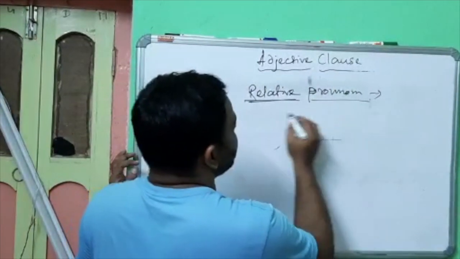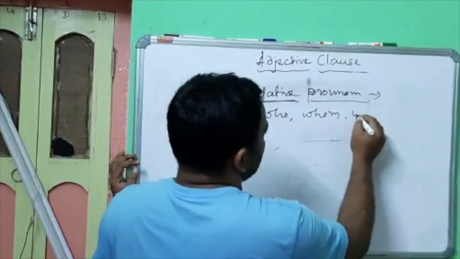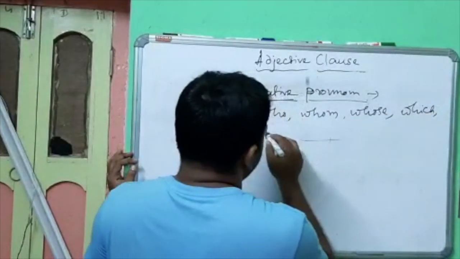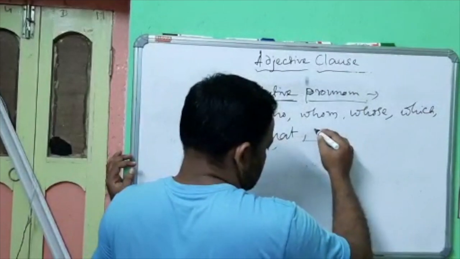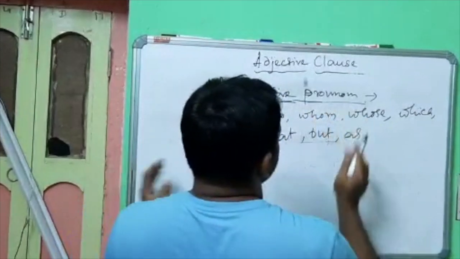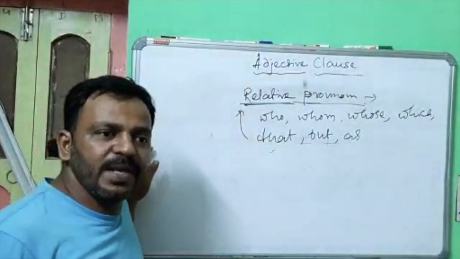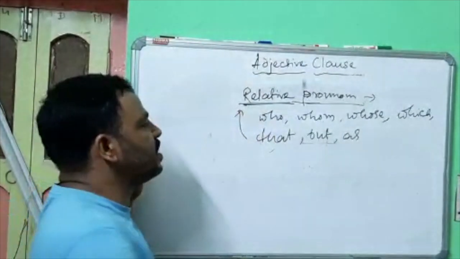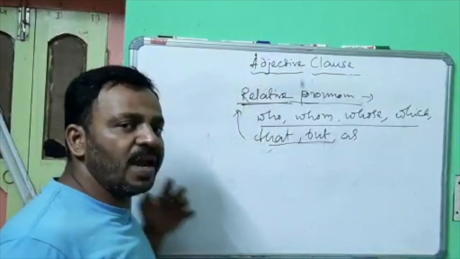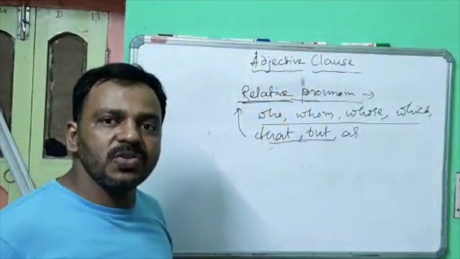That means you will find the WH words like who, whom, whose, which, that, but, as. These are the relative pronouns, because these are the words that relate the subordinate clause with the noun. So you can call them relative pronouns.